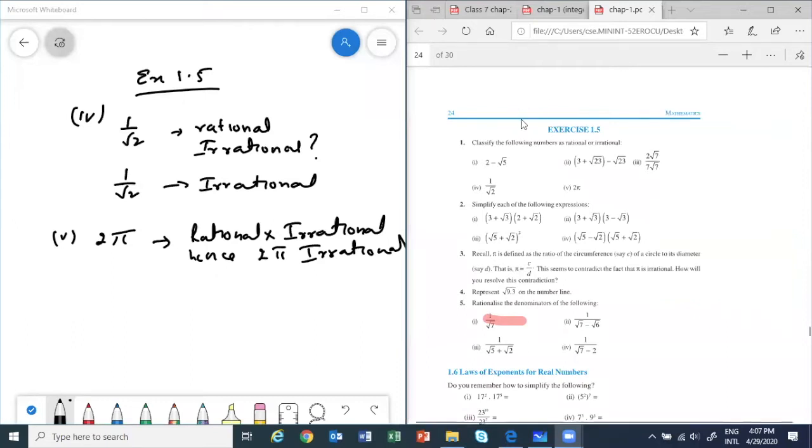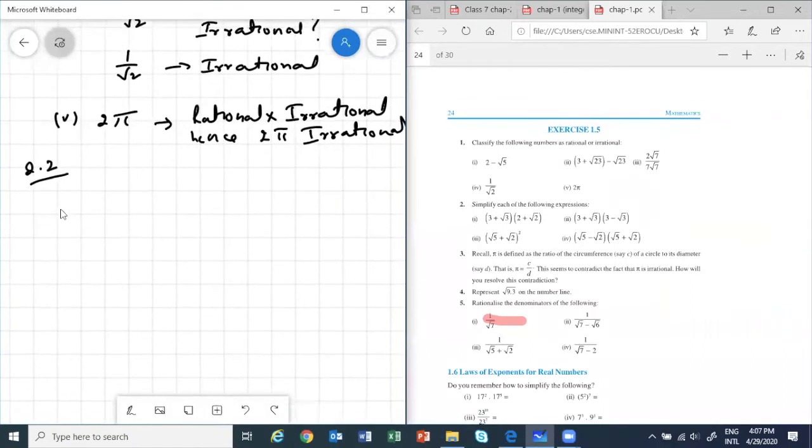Correct, all of you. I think everybody understood this. Okay, let's proceed, students. Next question, we'll do question number 2. This will help you a lot.